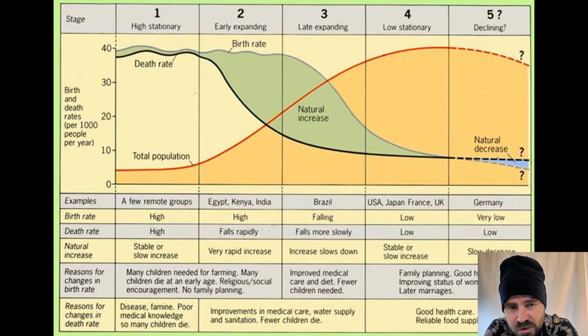By and large, the stages come one after the other. Most communities go from 1 to 2 to 3 to 4 to 5, and most places are either in 3, 4 or 5. Heaps of the countries that you can think of, like the rich ones, the developed ones, are in stage 4, and quite a few are now in stage 5.